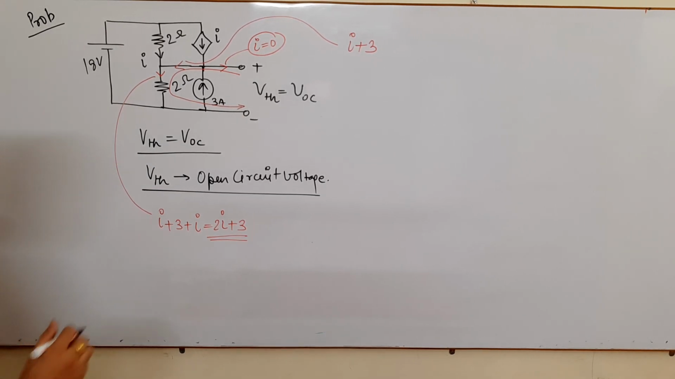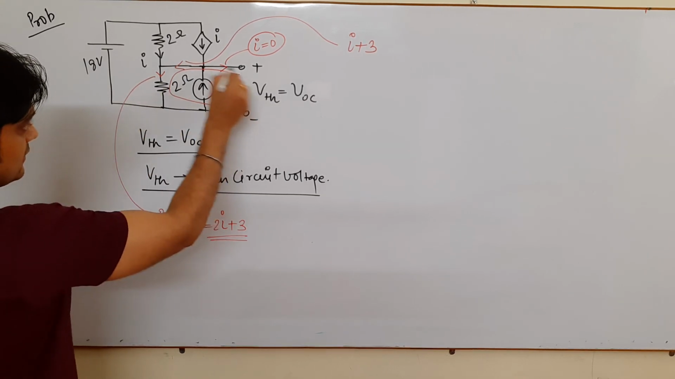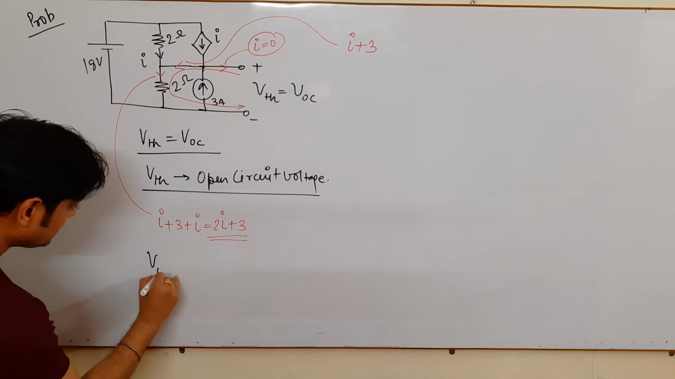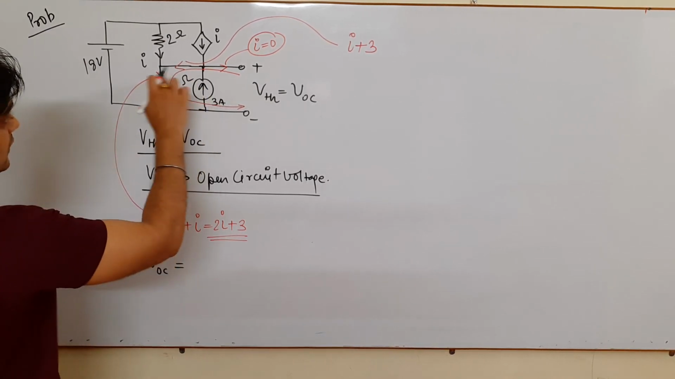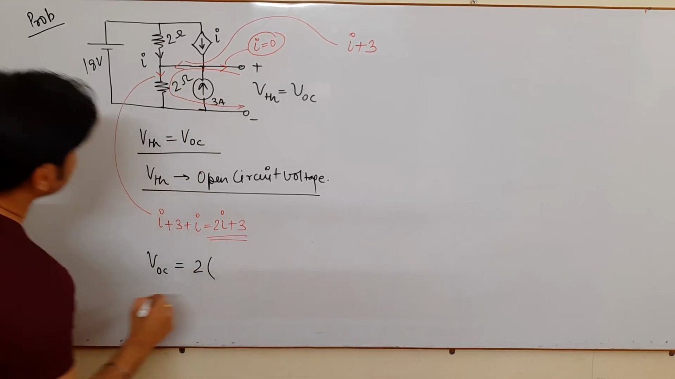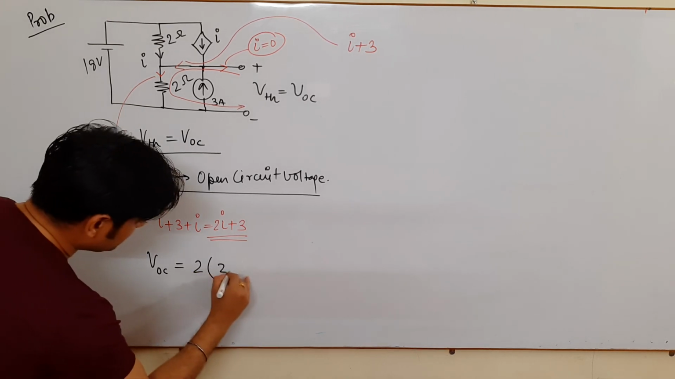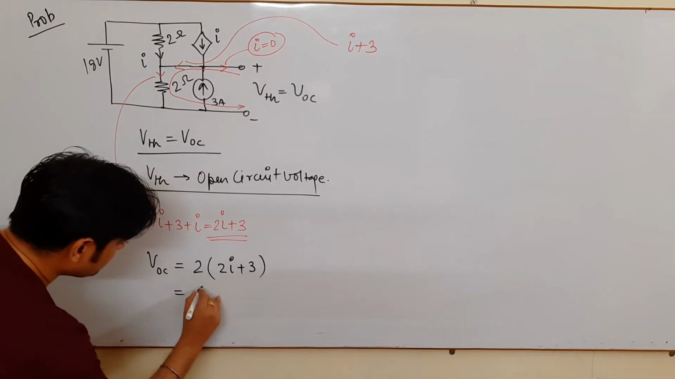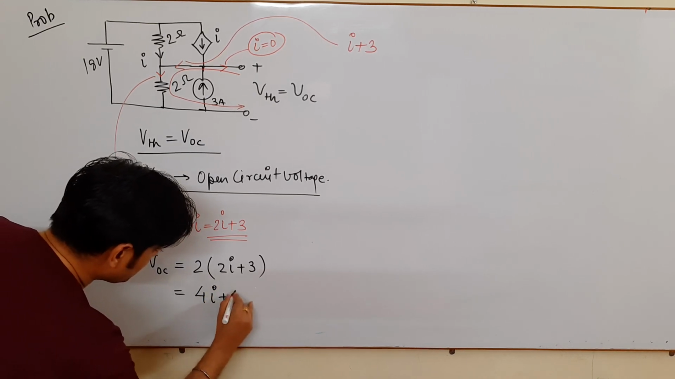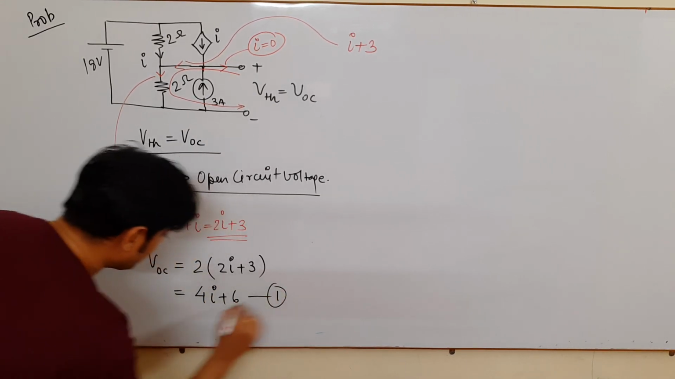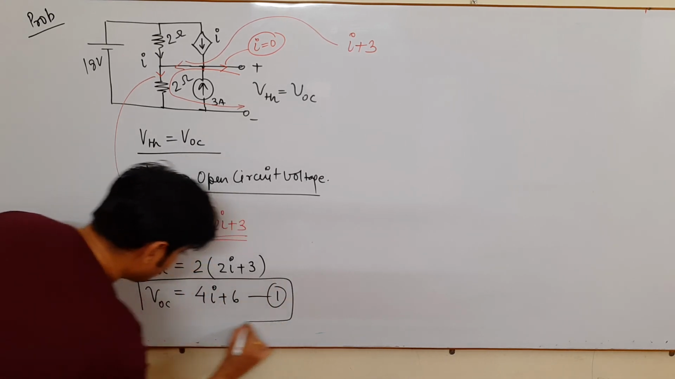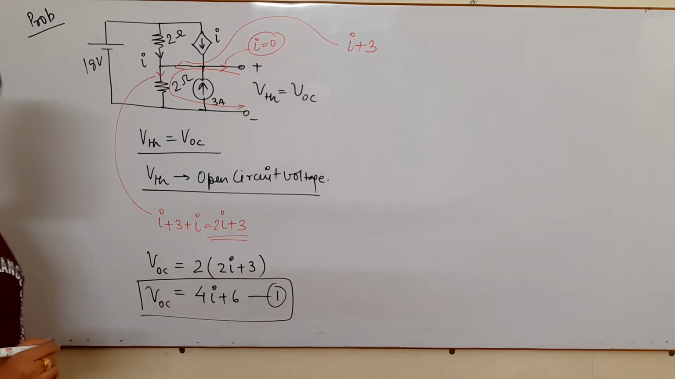Now first of all I am applying this super mesh. So minus to plus, VOC is equal to what? The current flowing in the 2 ohm resistance. And what is the current flowing in the 2 ohm resistance? It is 2I plus 3 ampere. So it comes to be 4I plus 6. This is your equation first.